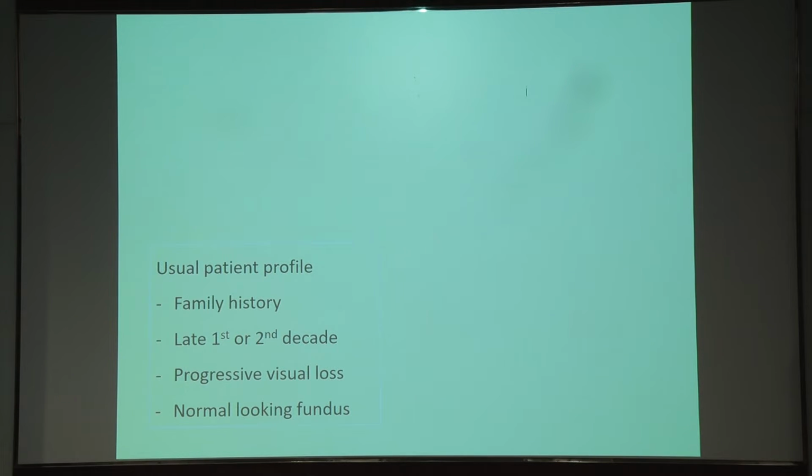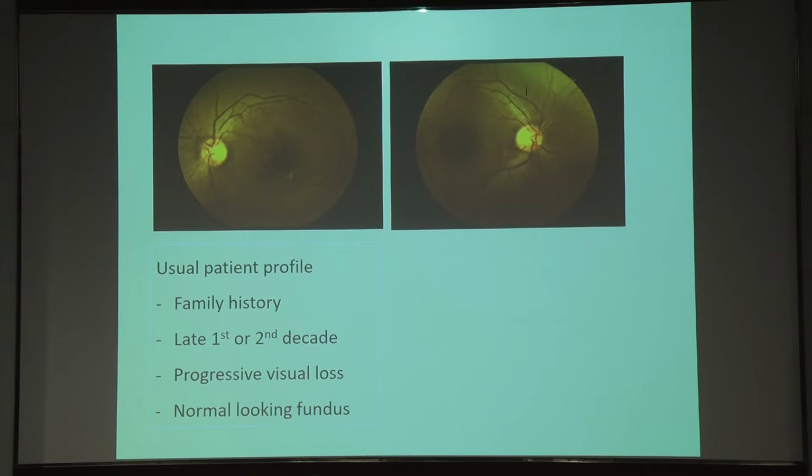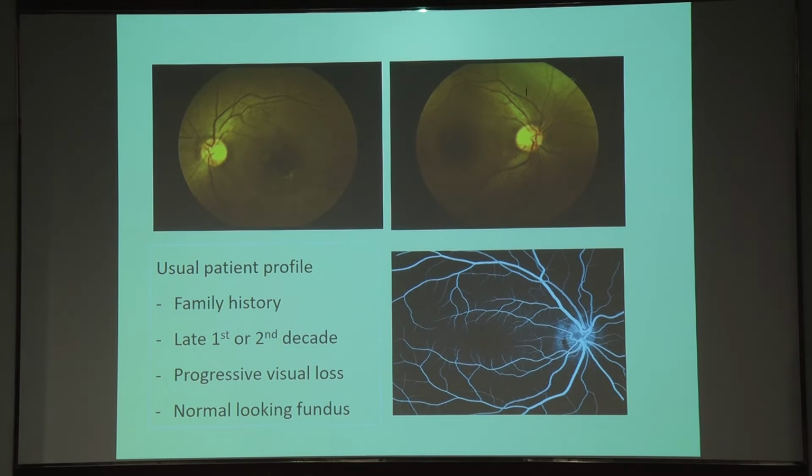A patient in the first or second decade of life with a family history of decreased vision. He started having decreased vision, progressive visual loss, at the late first or second decade with a normal looking fundus. Apparently this fundus looks normal, but you have to look closer. Family history is something which will give a clue, and you will see a bit of beaten metal appearance, which shows that it is a case of Stargardt's disease.